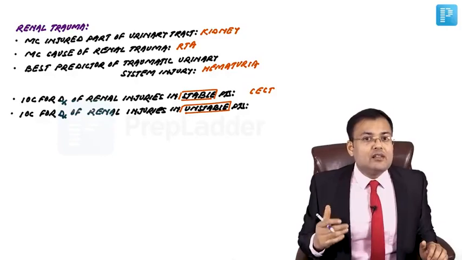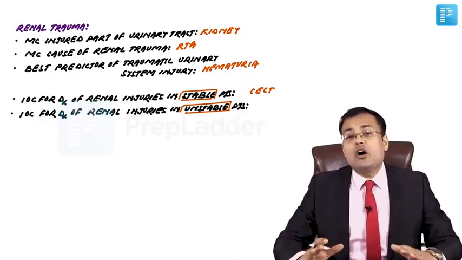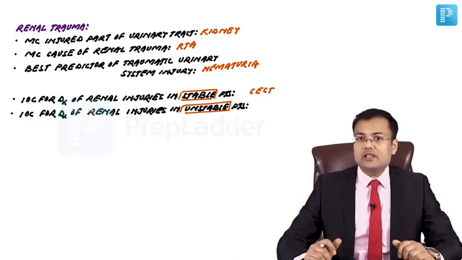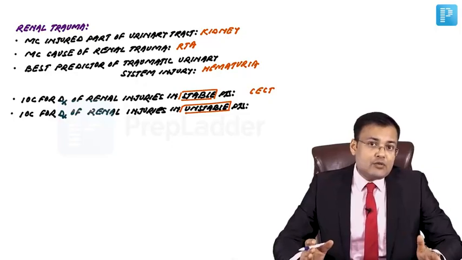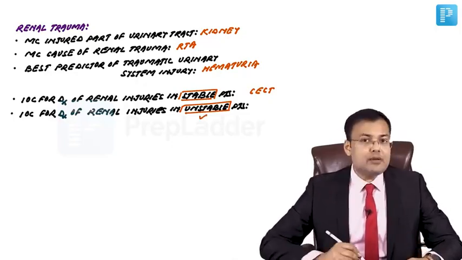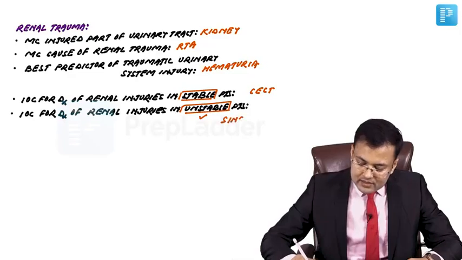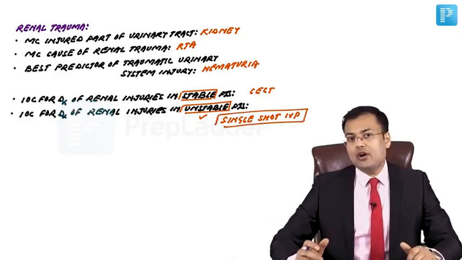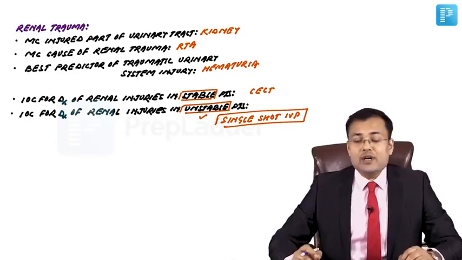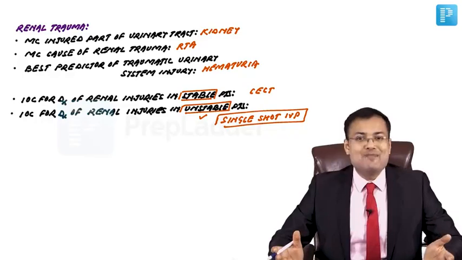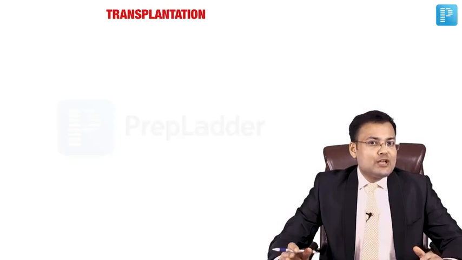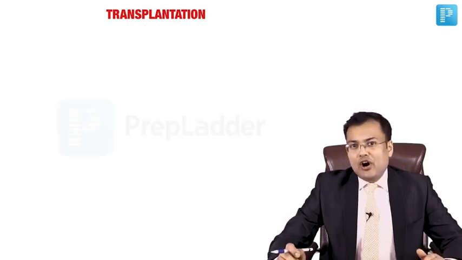To assess the contralateral kidney, whether it's functioning or not, we go for single shot IVP in patients who are unstable. So what is the investigation of choice for diagnosis of renal injury in unstable patients? We go for single shot IVP. Why? To assess the contralateral kidney, whether it's functioning or not. So these are important points related to renal trauma, and this is all about trauma. Now we are going to discuss transplantation. First, we are going to discuss one-liner questions related to the history of organ transplantation.